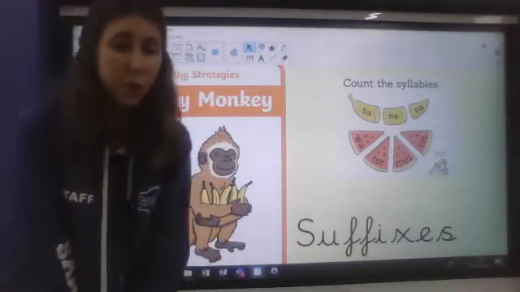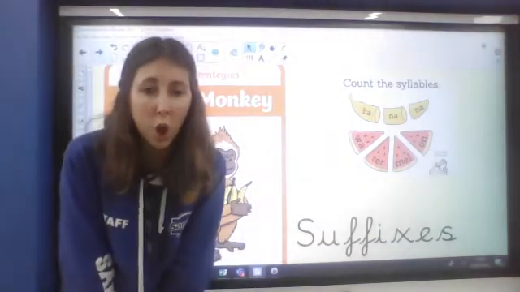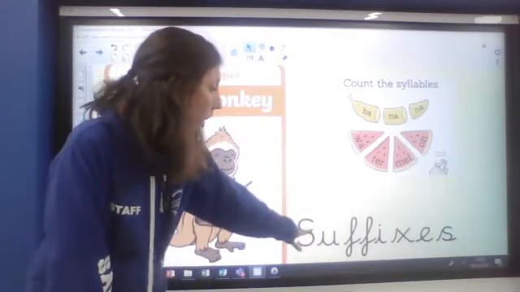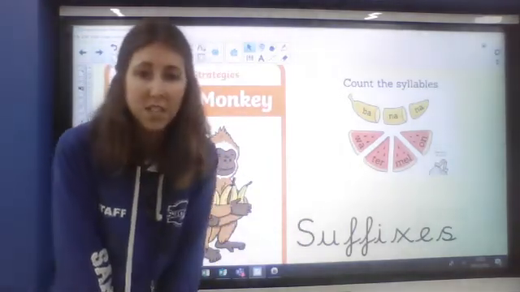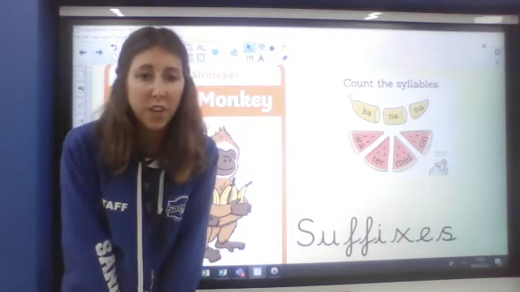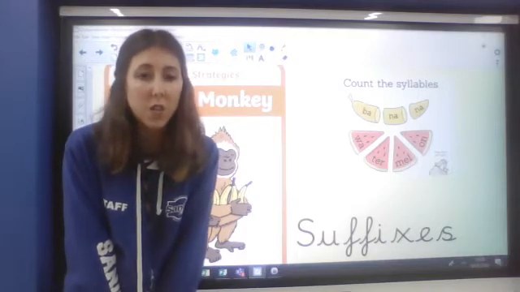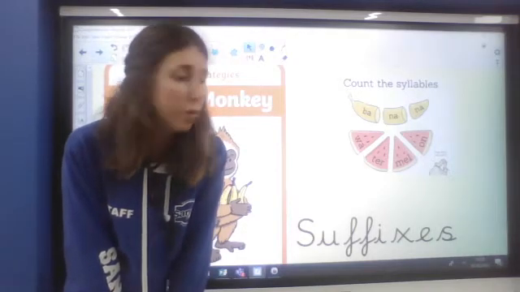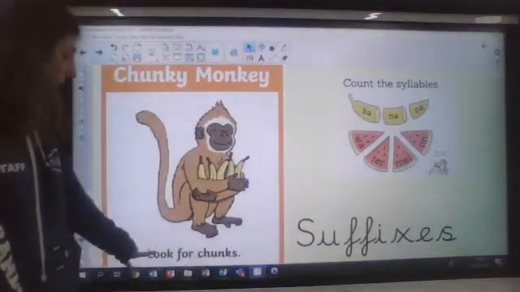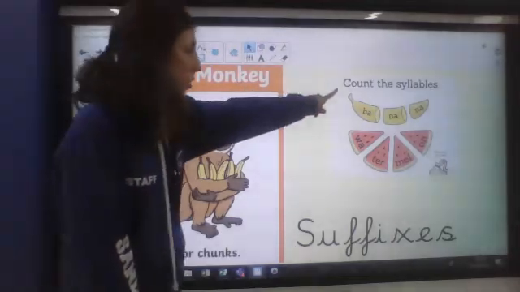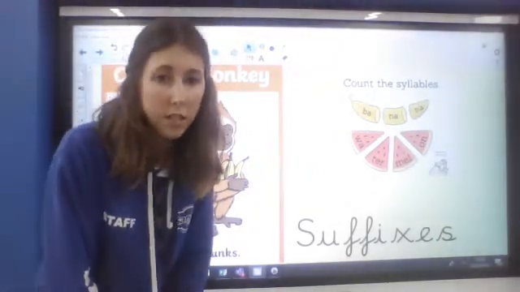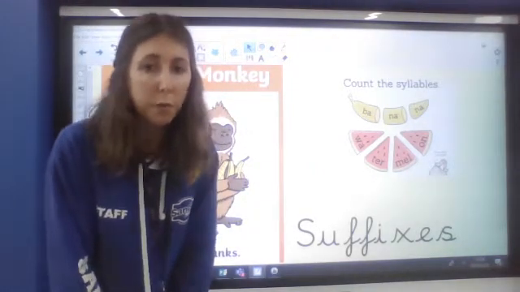Now, when I looked at the text for the first time, I thought, goodness me, there are lots of long words that might be unfamiliar to the children. And there are lots of words with suffixes. Tell your grown-up where we have suffixes. My phonics set, we're thinking about suffixes for the rest of the week, so this is a good start to your phonics. So there are lots of longer words that you might need to look for chunks in, break into syllables, think about the suffixes at the end. There are quite a lot of tricky, long, unfamiliar words today.